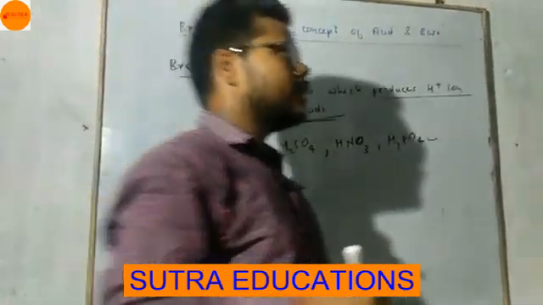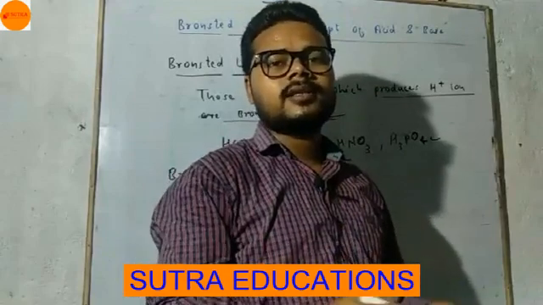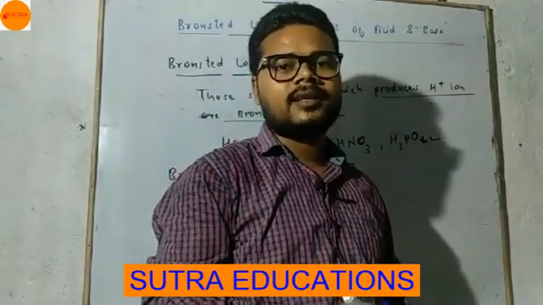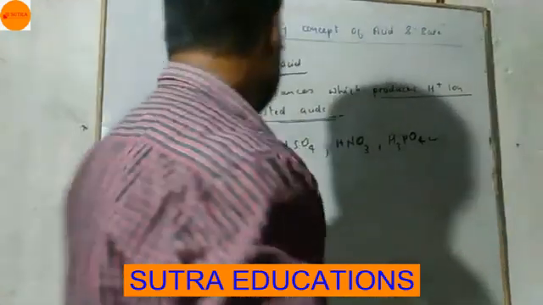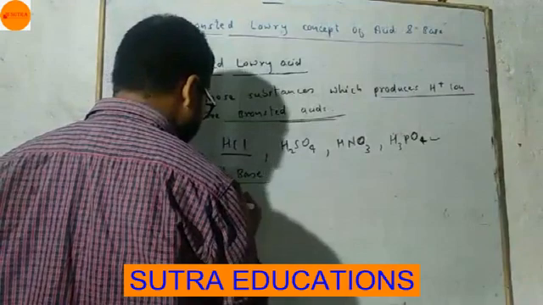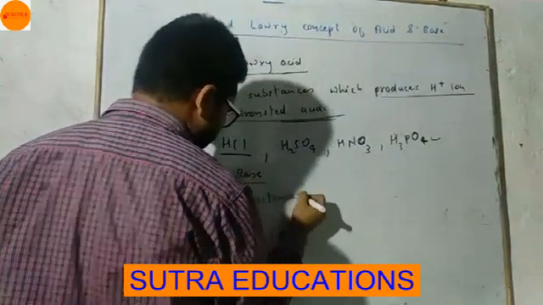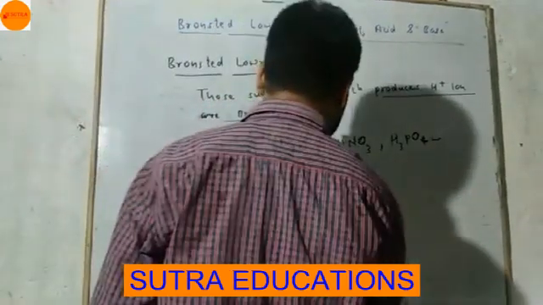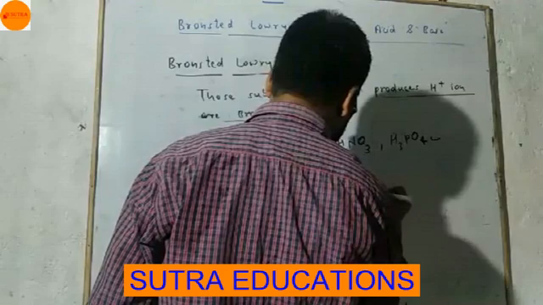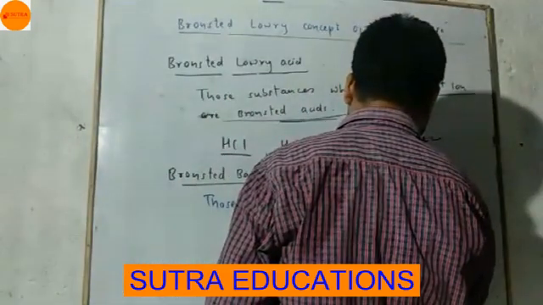According to Arrhenius, bases were those substances which were producing OH minus ion in water. But according to Bronsted, bases are those substances which accept H plus ion.